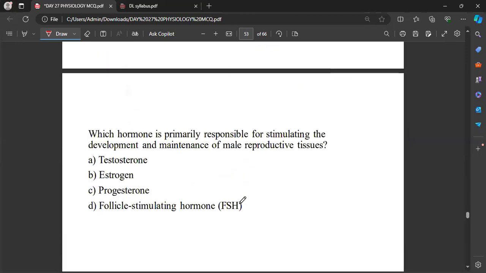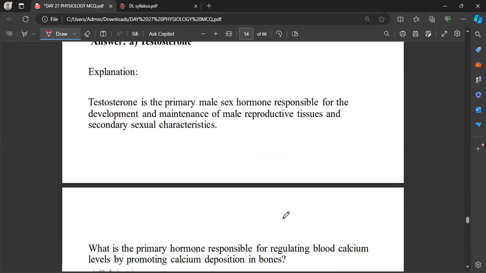Now, which hormone is primarily responsible for stimulating the development and maintenance of male reproductive tissues? That will be testosterone.